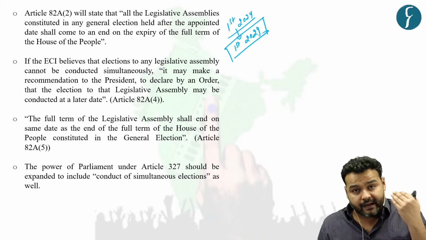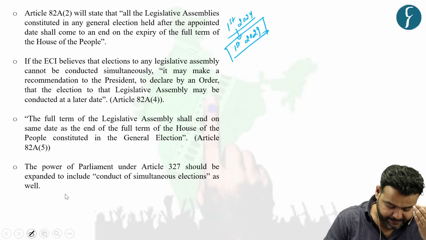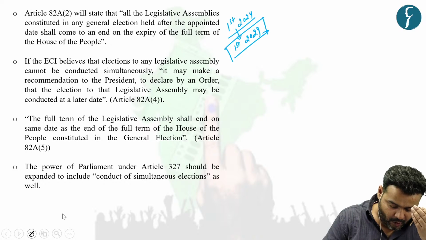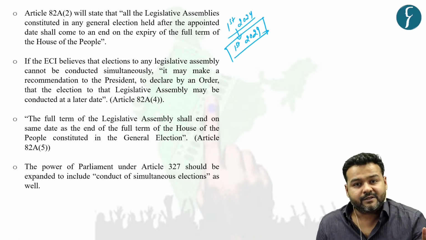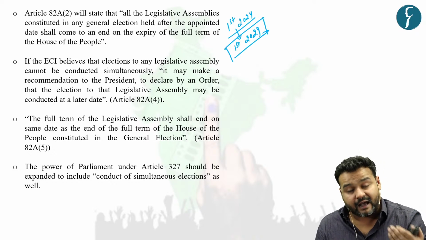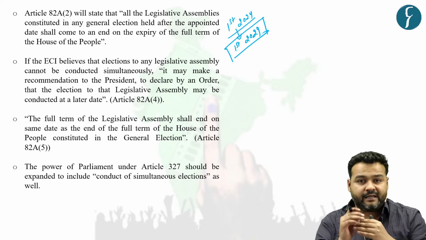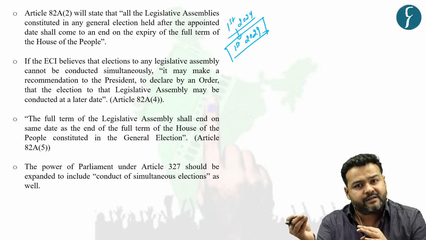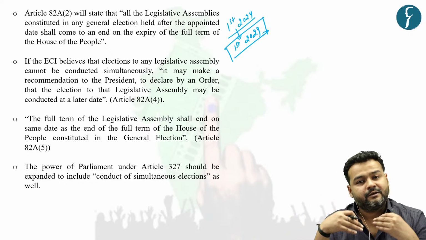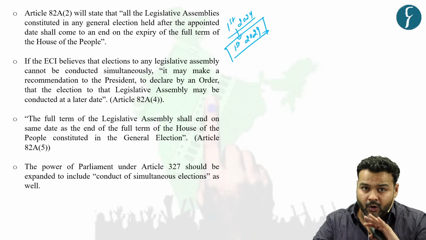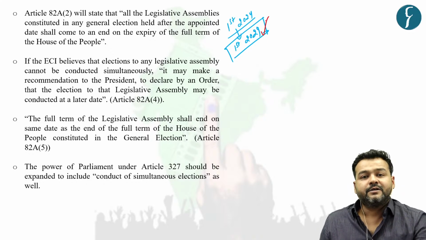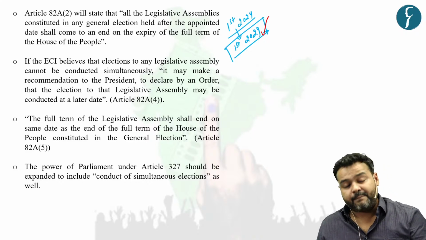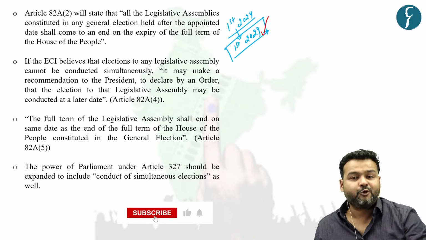So what the recommendation says is that all the legislative assemblies for whom the election was held after the appointed date, whether they have completed 3 years, 2 years, 1 year, or 4.5 years, they all will end their full term on this date. So this is not going to be applicable in 2024 itself.